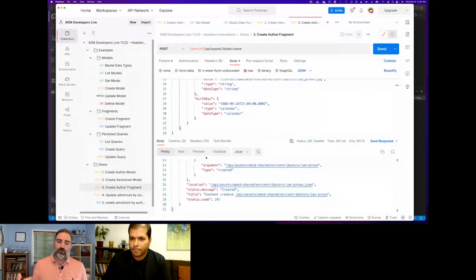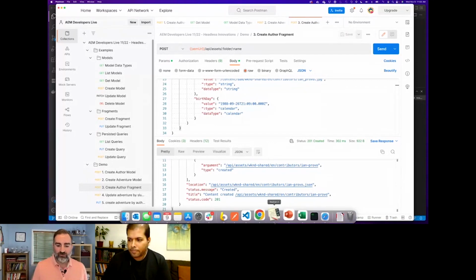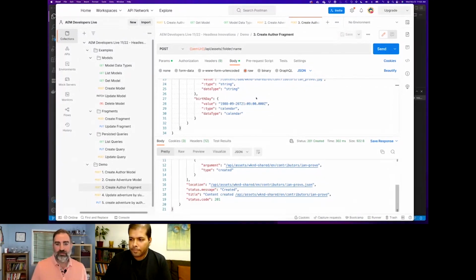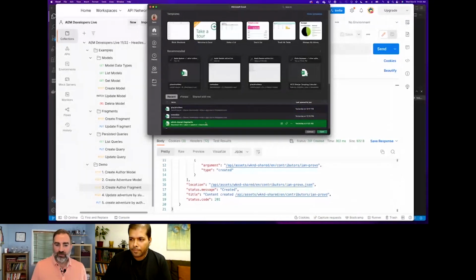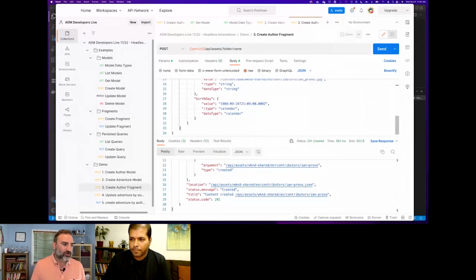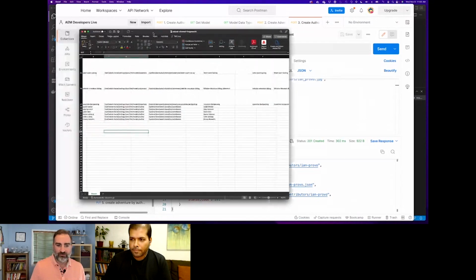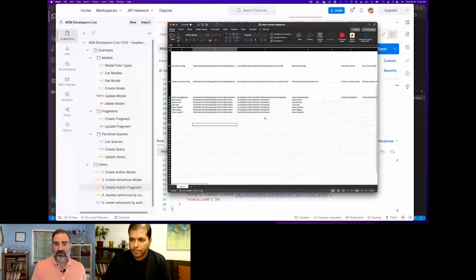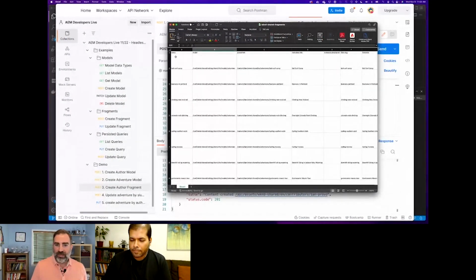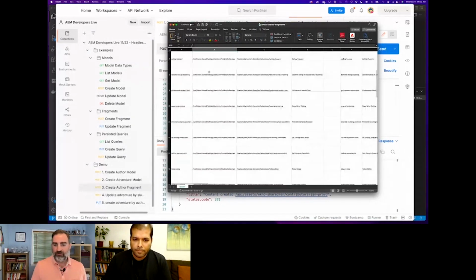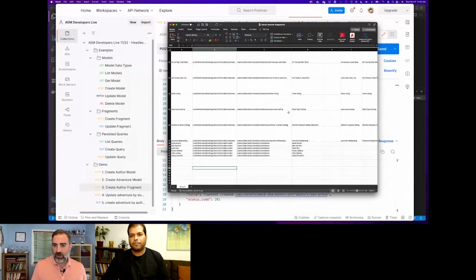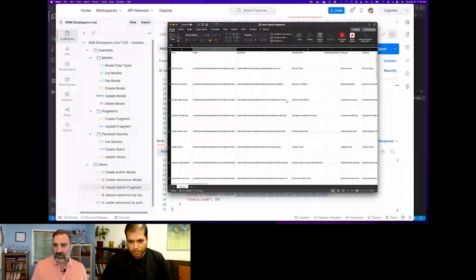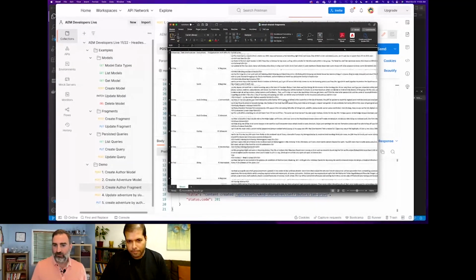Rather than go through Postman and use that to create all of these different models and all of the fragments, I'm actually going to use a tool that we're working on that allows us to import content fragments from a CSV file. So I have this Excel file I've prepared where I have all of the adventures set up, as well as all of the other authors with all of the different data and fields and metadata all set up here in this CSV file.